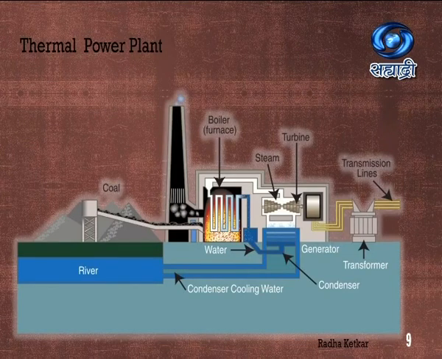Now you can see in the picture it shows you coal as the source of energy. Coal is a fossil fuel which will be used in this particular type of power plant. Coal is taken and burnt in a furnace, and because of this burning, the water in that area will be heated. You can see the blue tubes over there, which show water. So this water will be heated because of the burning of coal.